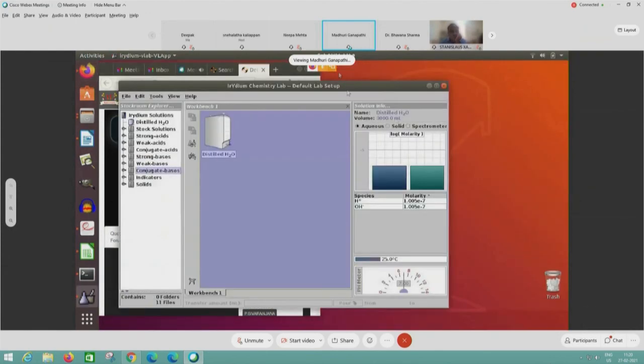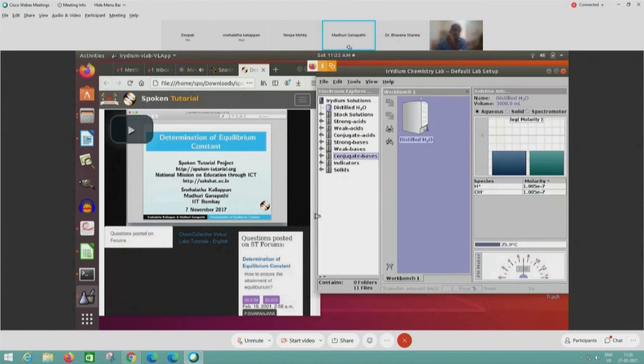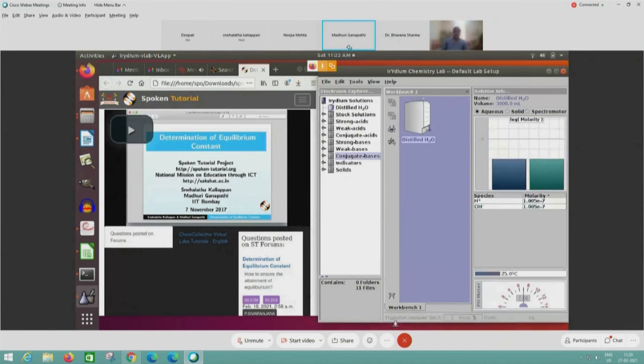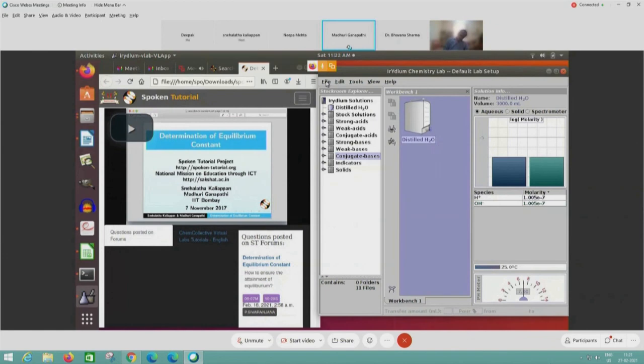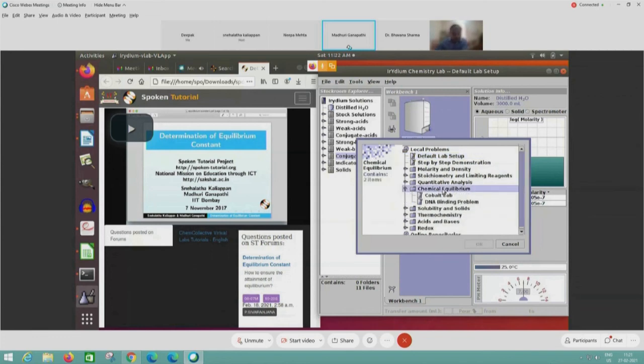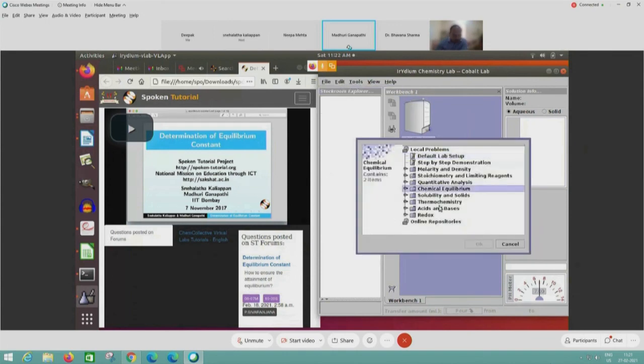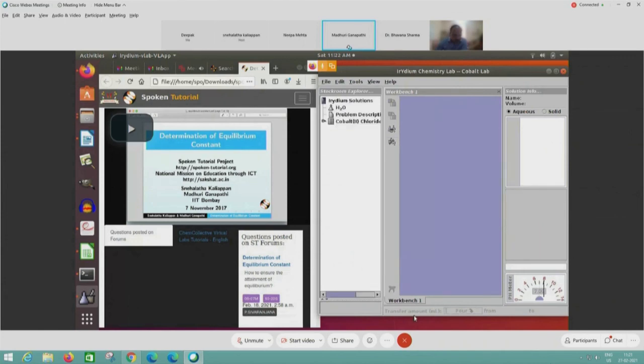Open the VLABS window. Okay, let me open that particular window where we have equilibrium constant. In the file menu, we will go to load homework and then chemical equilibrium. And in chemical equilibrium, we have got cobalt lab. So this is the experiment.